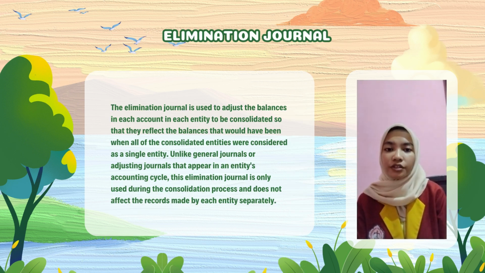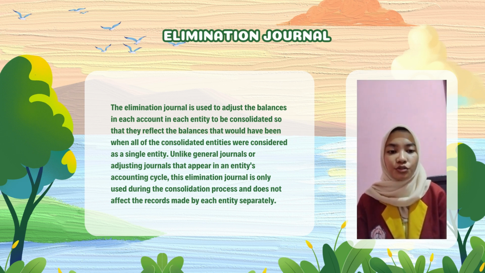Next, elimination journal. The elimination journal is used to adjust the balance in each account in each entity to be consolidated so that they reflect the balance that would have been when all of the consolidated entities were considered as a single entity. Unlike general journals or adjusting journals that appear in an entity's accounting cycle, this elimination journal is only used during the consolidation process and does not affect the records made by each entity separately.